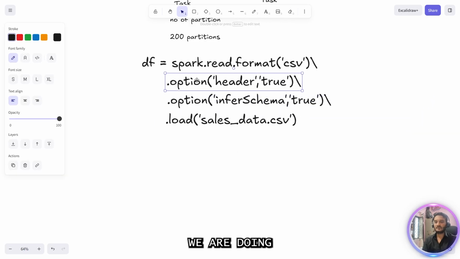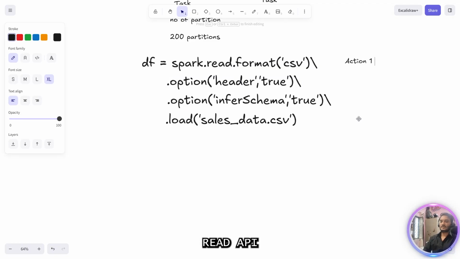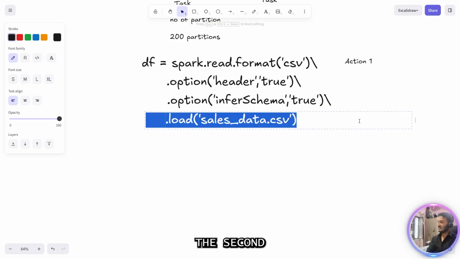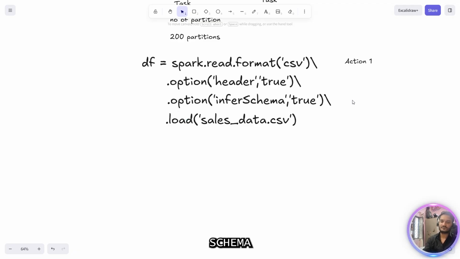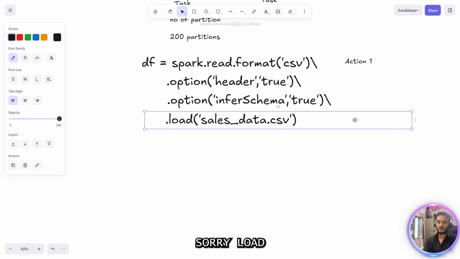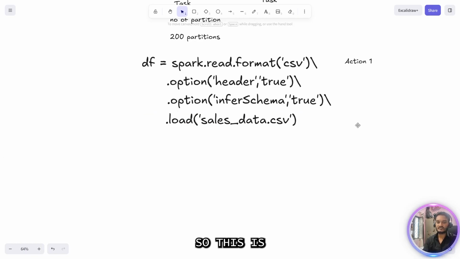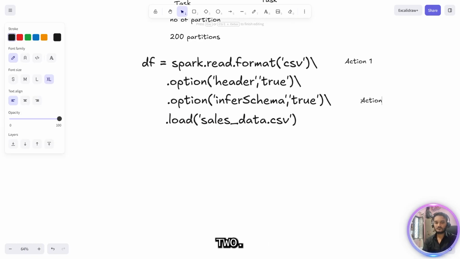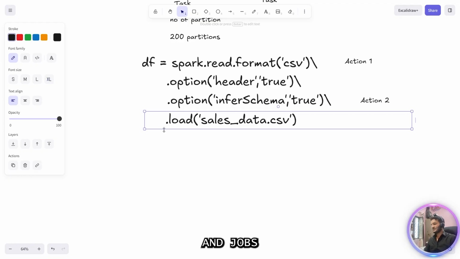So what we are doing, we are reading. So this is one action, action one. What is action one? The read API. Then I have the second action, that is inferred schema. Action two, sorry, load. I'm loading the data, right? So this is action two. So this is how actions are hit and jobs are created for us.